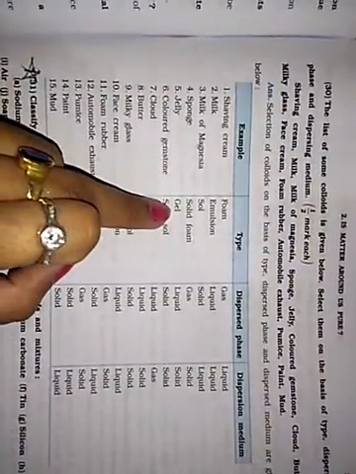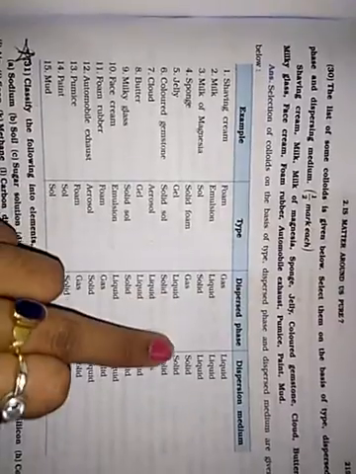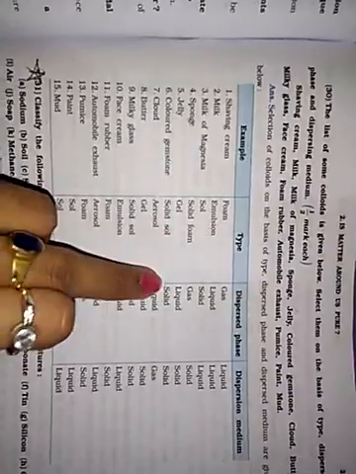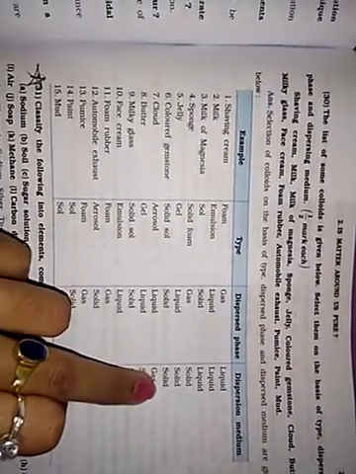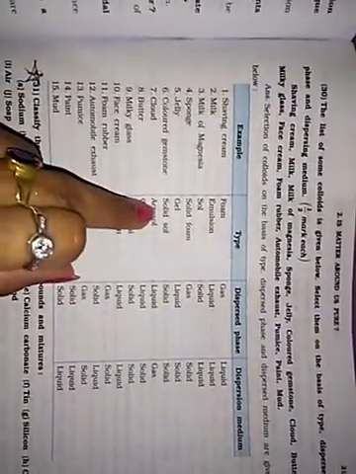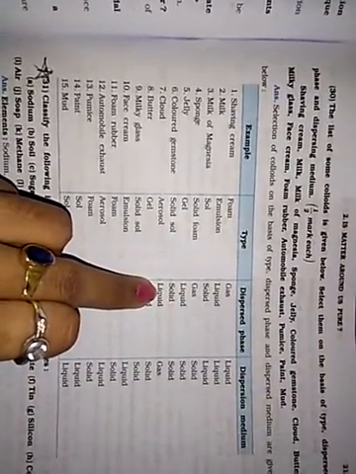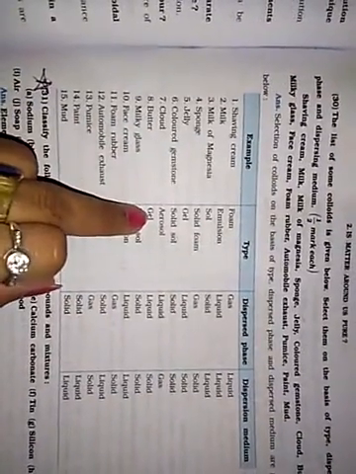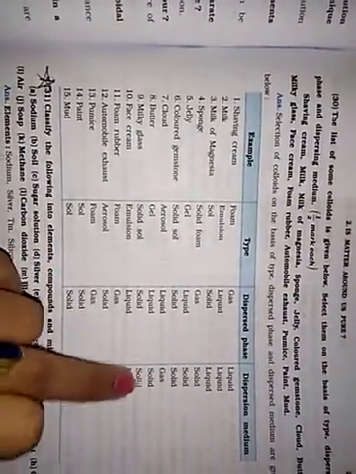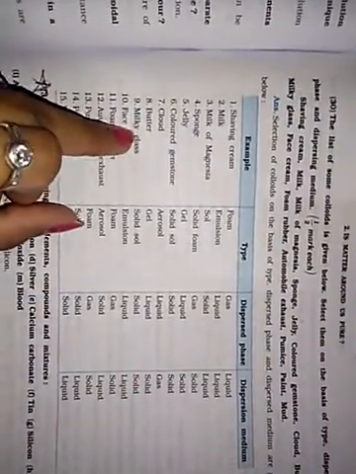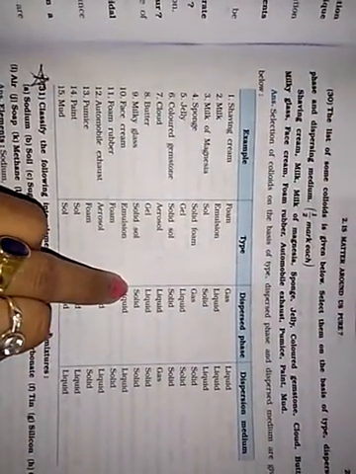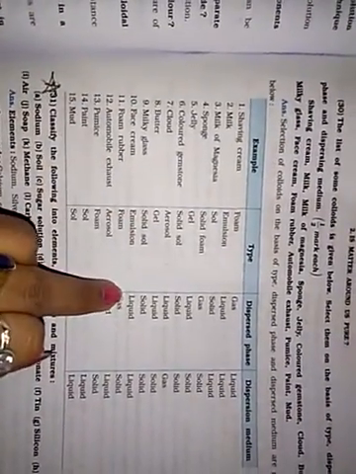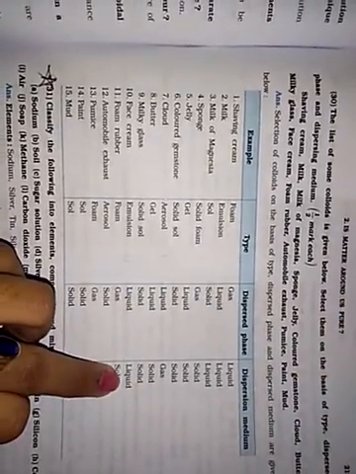Jelly, type is gel. Dispersed phase is liquid, dispersion medium is solid. Colored gemstone, solid sol. Dispersed phase is solid and dispersion medium is solid. Cloud, aerosol. Dispersed phase is liquid and dispersion medium is gas. Butter, type of gel. Dispersed phase is liquid and dispersion medium is solid. Milky glass, solid sol. Dispersed phase is solid. Dispersion medium is solid. Face cream, emulsion. Dispersed phase is liquid and dispersion medium is liquid.